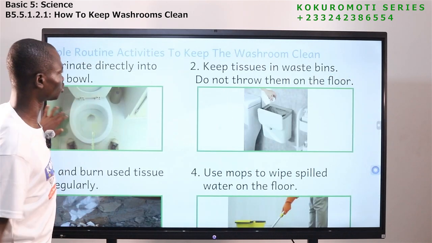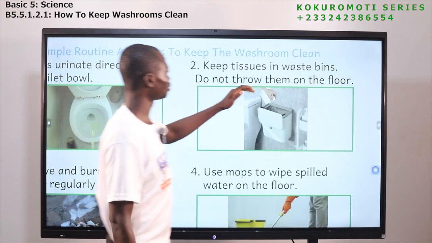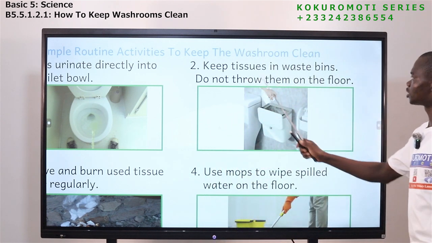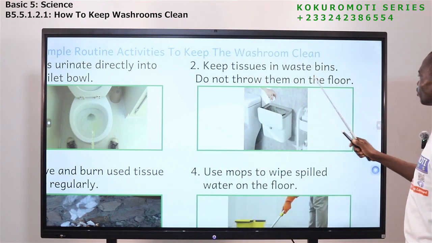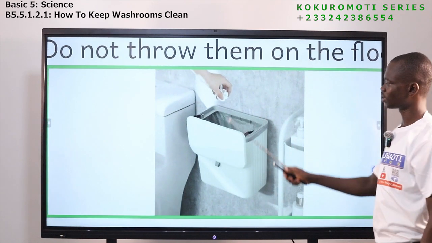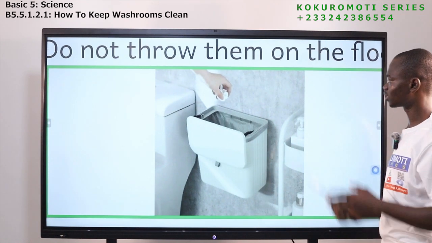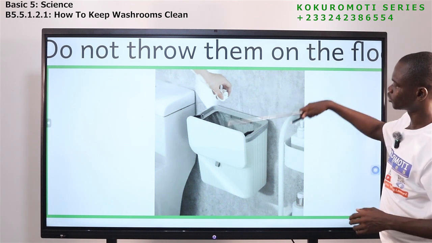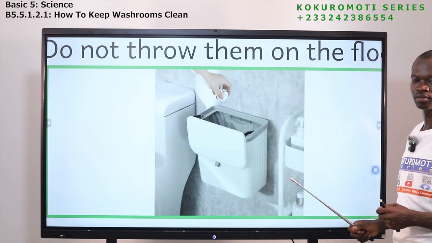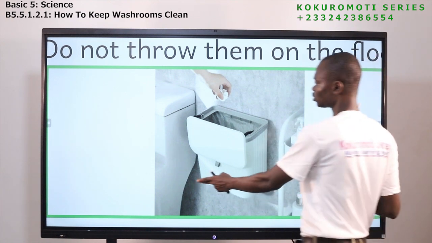The next thing that you should also know is that keep tissues in waste bins. Do not throw them on the floor. So look at this. This is a waste bin. It is here. So after you have finished cleaning the place, you put the tissue in the waste bin. Okay, don't put the tissue on the floor.